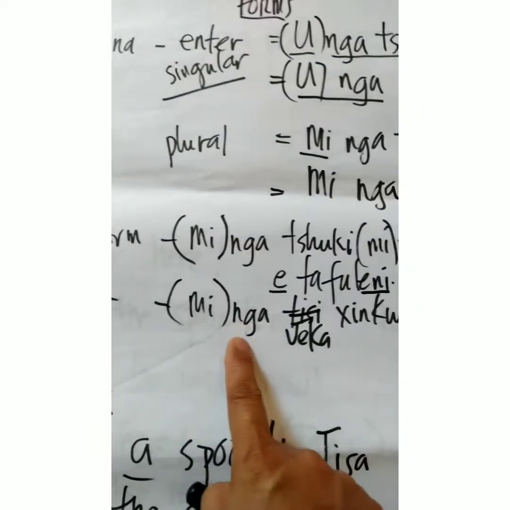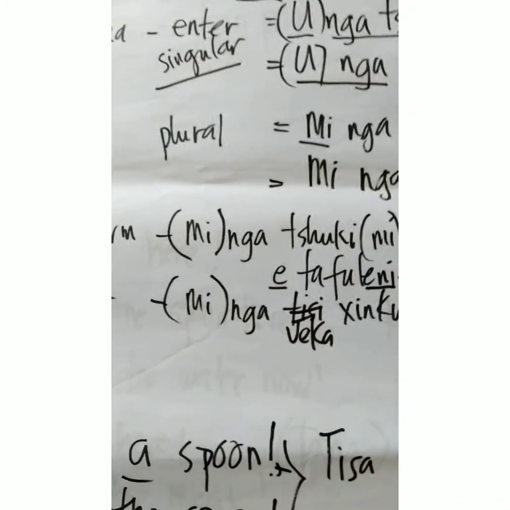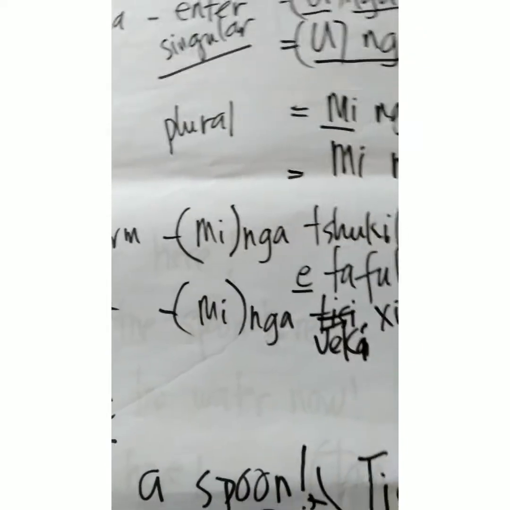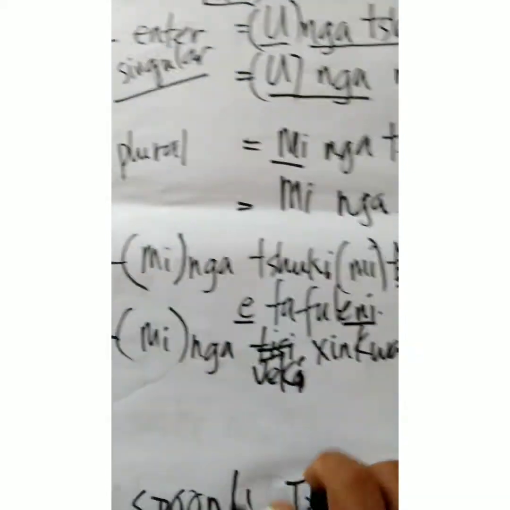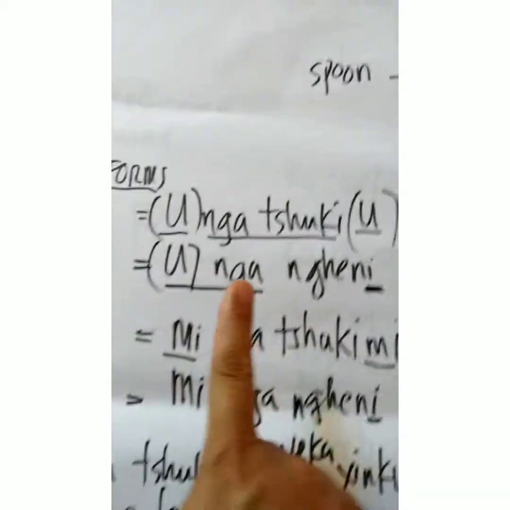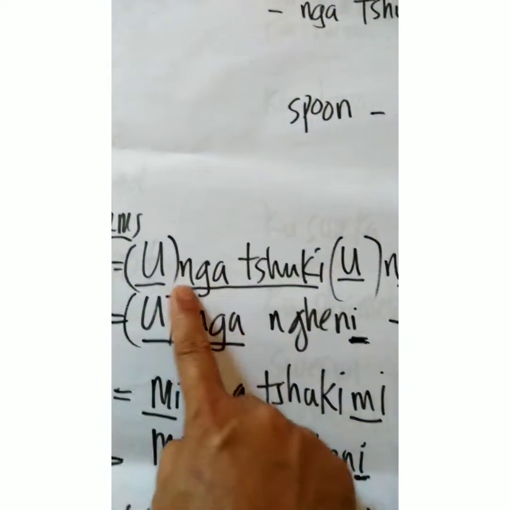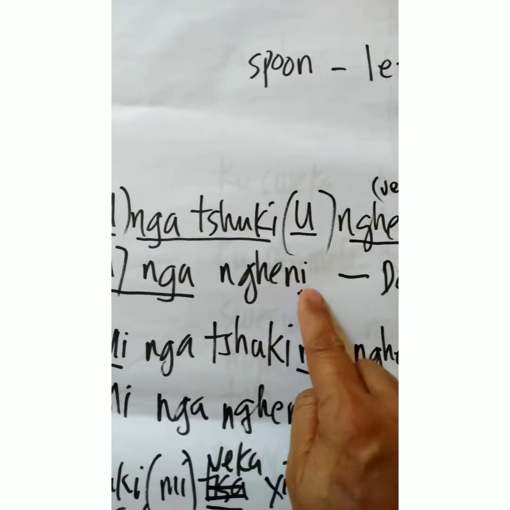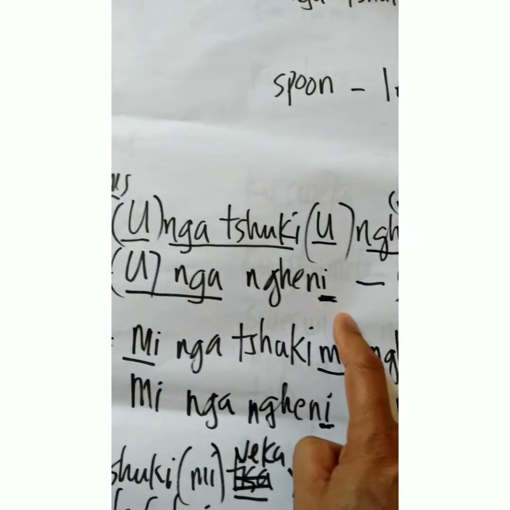And the shortcut, mingaveki, I made a mistake again. Mingaveki. What is the difference between the short and the long form? You will ask this later. So, mingaveki shenkwa ni coffee itafuleni. The long form is ungatsuki ungena, and in the shortcut, this is the difference here, you change it into ongangeni.